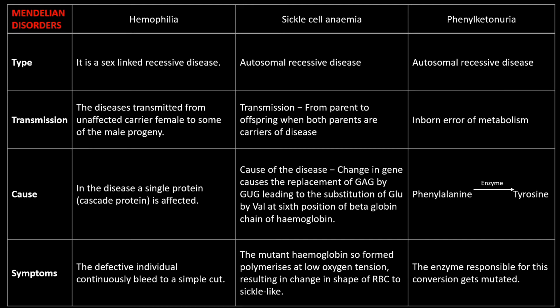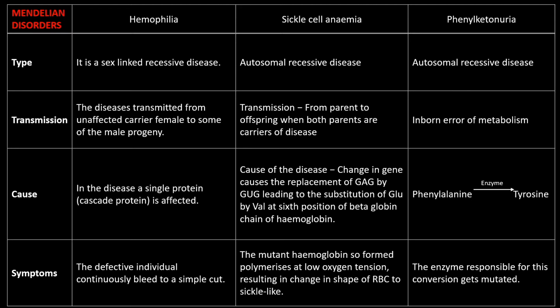We have to study Mendelian disorders, that is hemophilia, sickle cell anemia, and phenylketonuria. If you study all three disorders in a comparative manner, it will be better to understand. So, first we have to remember about hemophilia. Hemophilia is a sex-linked recessive disease.